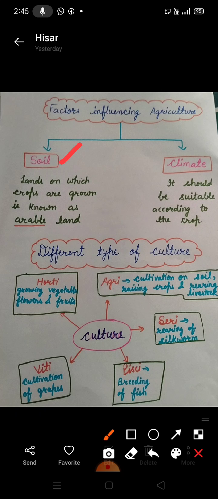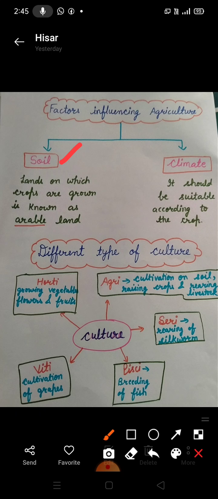Second one is climate. It should be suitable according to the crop. In climate, temperature and rainfall directly influence crop production. The type of crop grown in an area varies according to the temperature requirement.